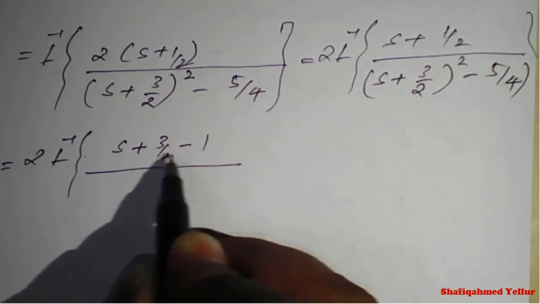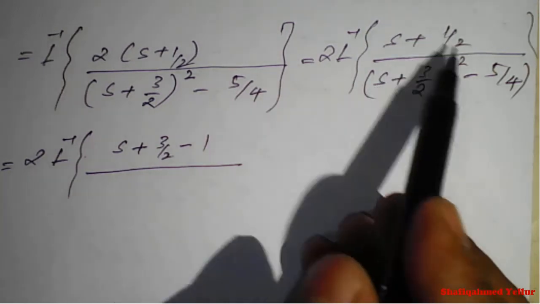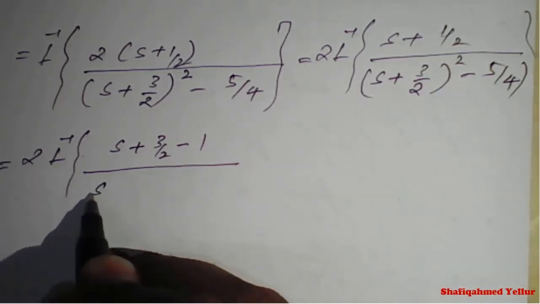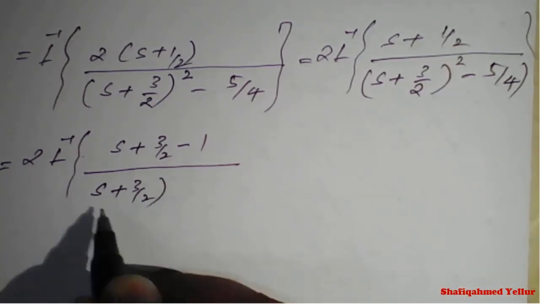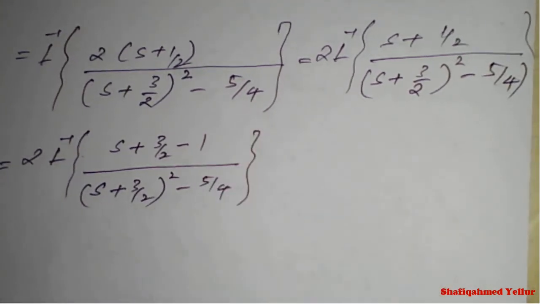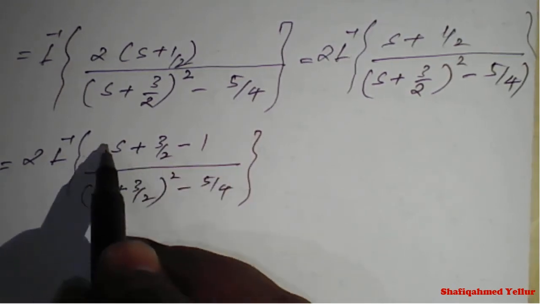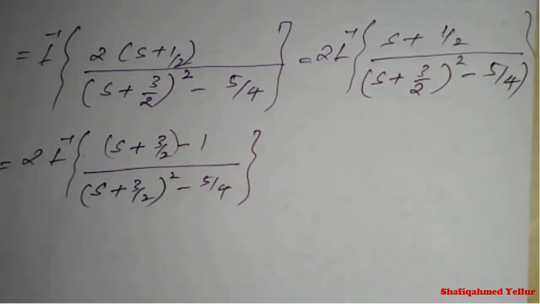If you simplify, 3 by 2 minus 1 will give 1 by 2, so it works, and the denominator s plus 3 by 2 whole square minus 5 upon 4 stays as it is.